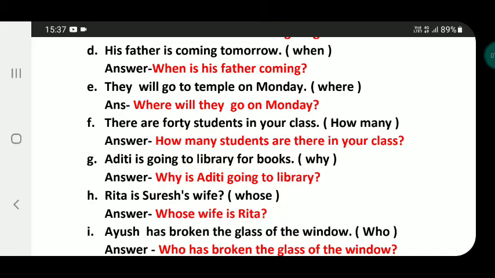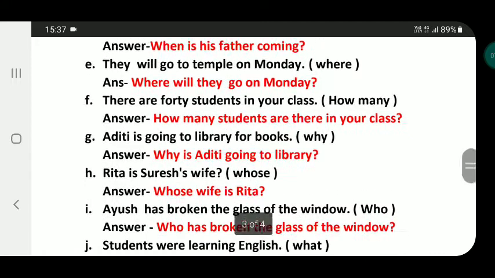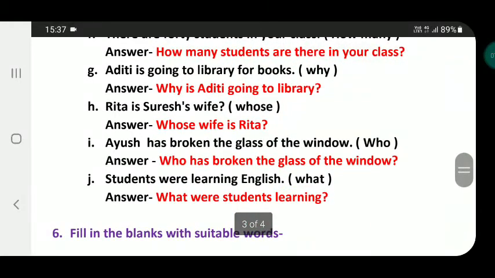F. There are 40 students in your class. How many? Answer, how many students are there in your class? G. Aditi is going to library for books. Why? Why is Aditi going to library? H. Rita is Suresh's wife.